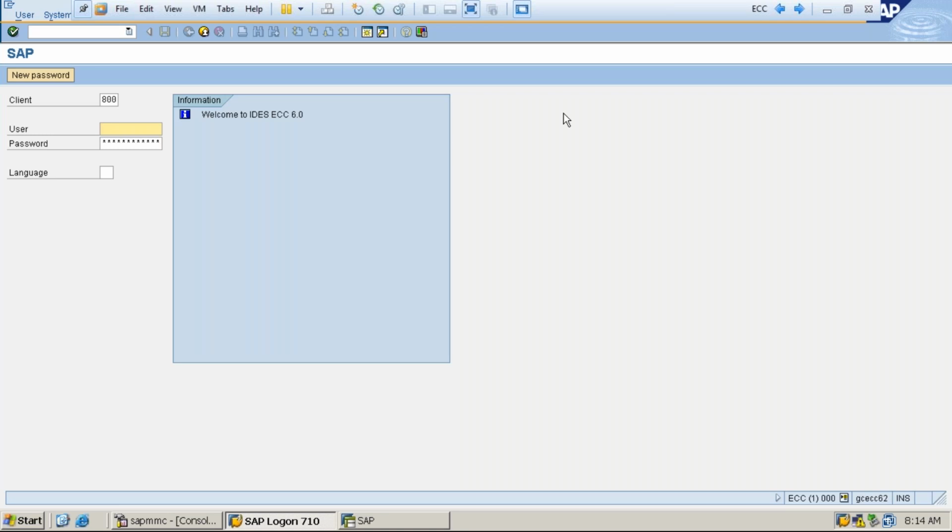Okay, you guys know this, right? How to log in to the SAP screen. So I directly log in. I double click on the SAP Logon Pad. I enter the credentials. The client number that we are working in is 800 because this is IDES.